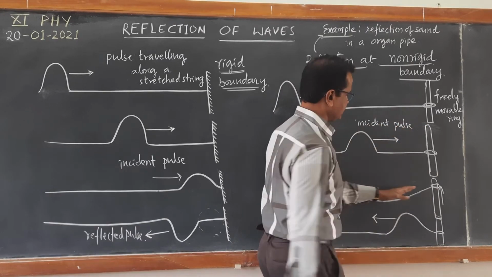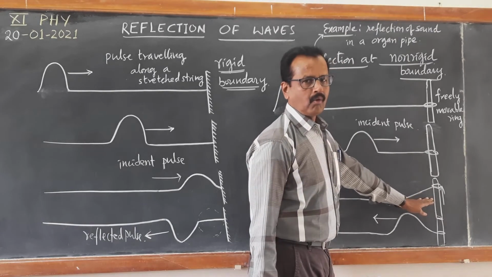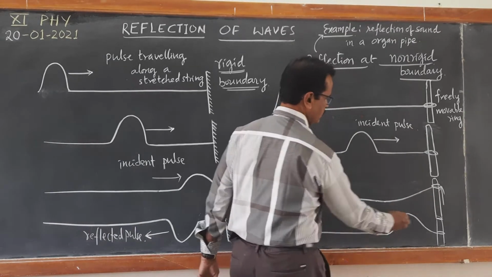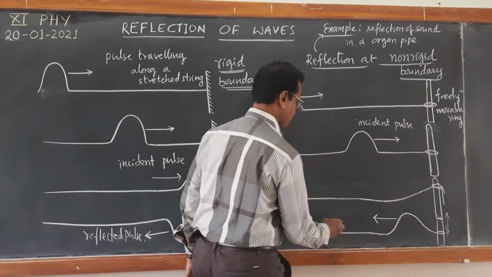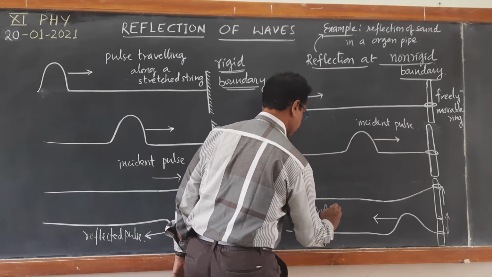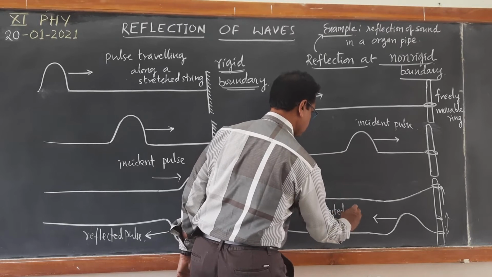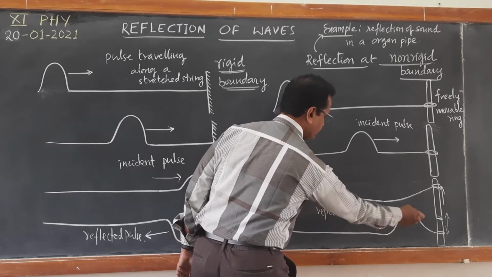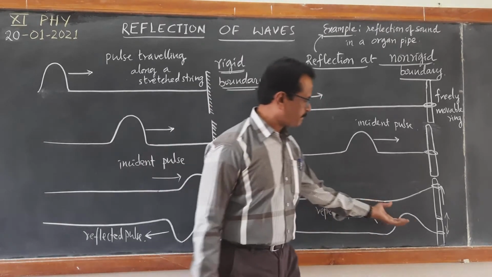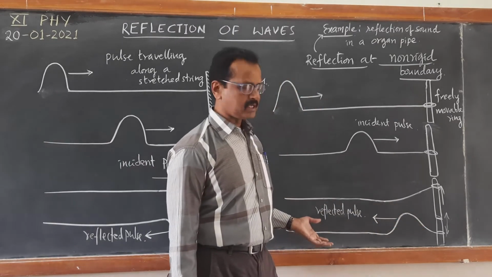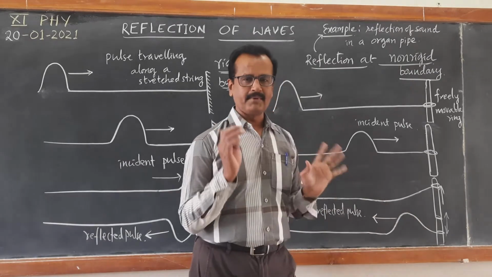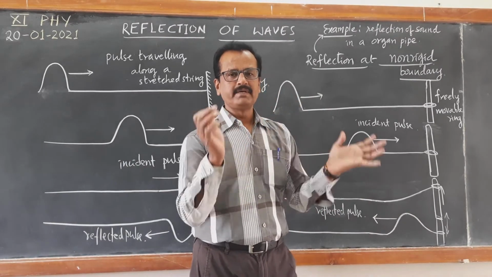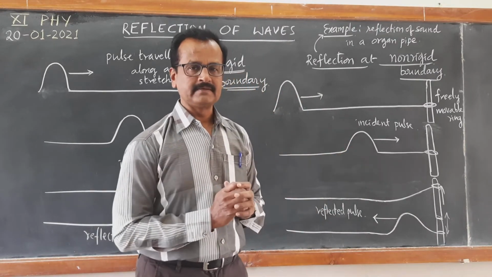It is going to be an incident pulse at the open boundary, and thus when it moves up and down, you see the shape of a reflected pulse in the opposite direction. The reflected pulse will now be in the opposite direction. As a result, what happens? The amplitude of this pulse remains the same, assuming that there is no loss of energy.